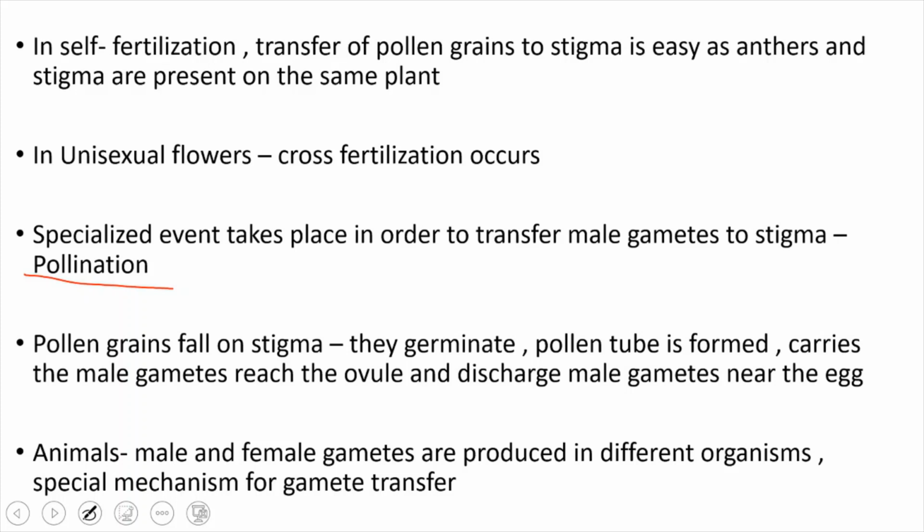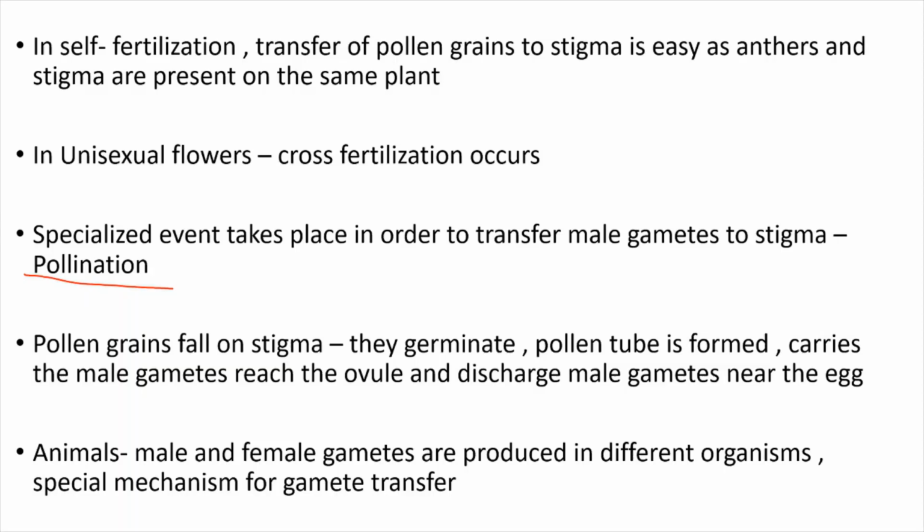In the case of animals, the male and female gametes are formed in different organisms. Male gamete producing organisms are called males and female gamete producing organisms are called females. They are different individuals, so a special mechanism is necessary for the transfer of gametes. So this is about the events that occur during sexual reproduction.